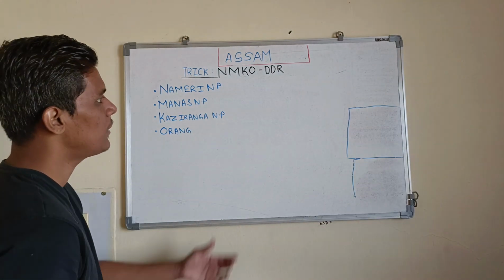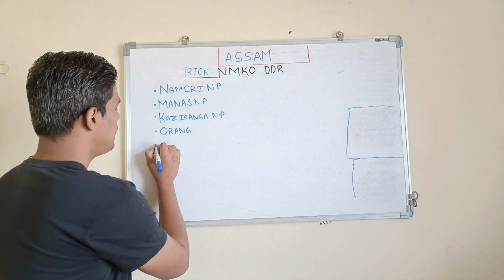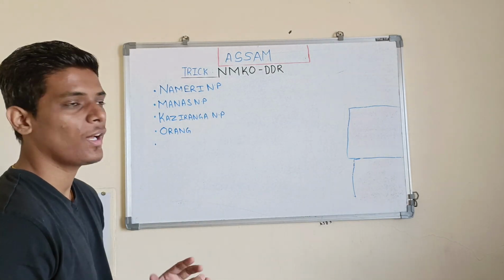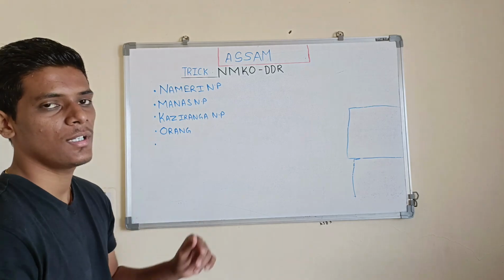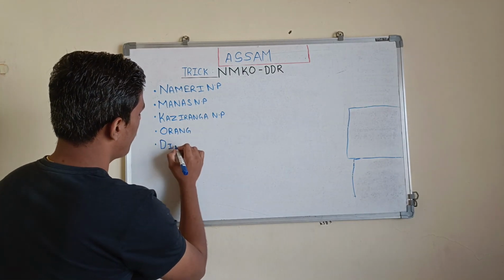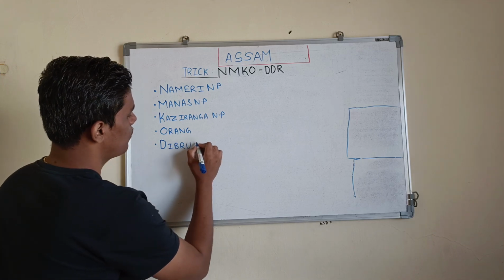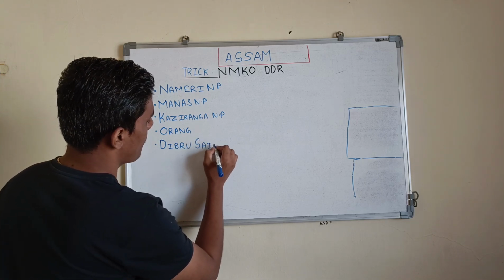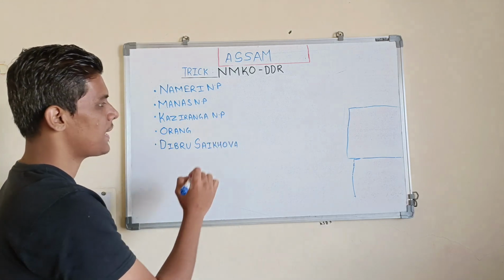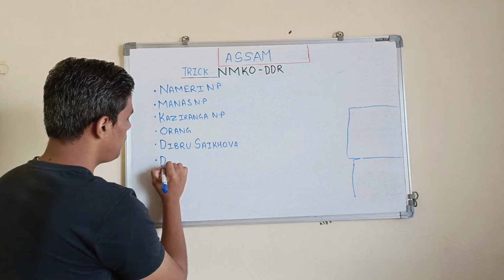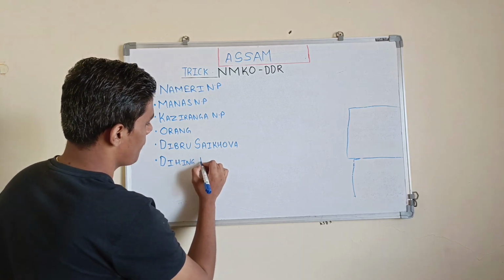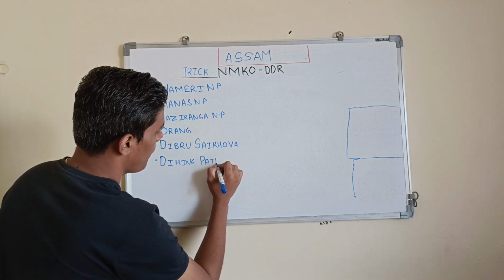Now DDR. The names in DDR are quite big, and sometimes you get confused. I also got confused when I was reading it. The first D stands for Dibru Saikhowa. The second D stands for Dihing Patkai.